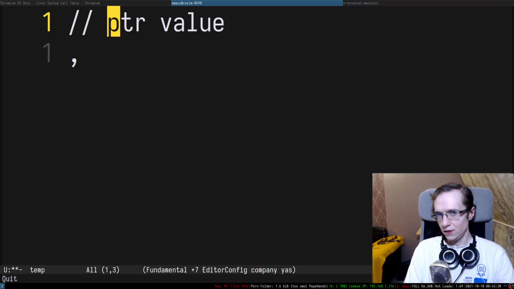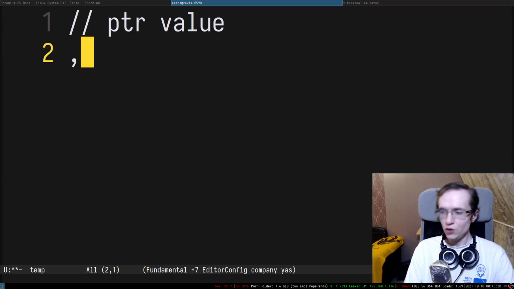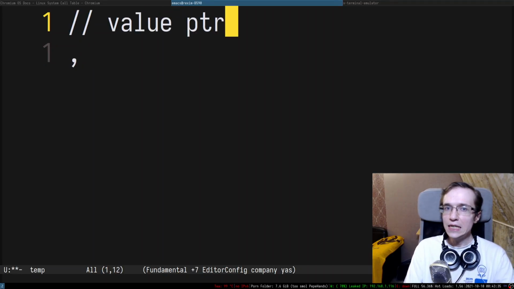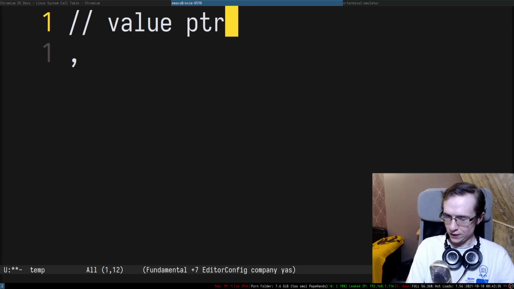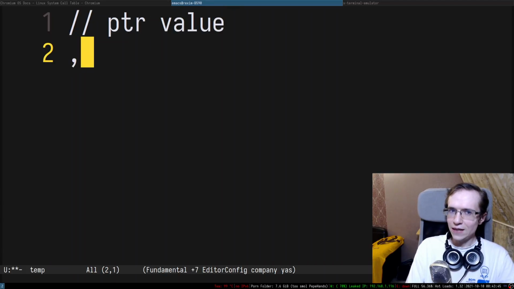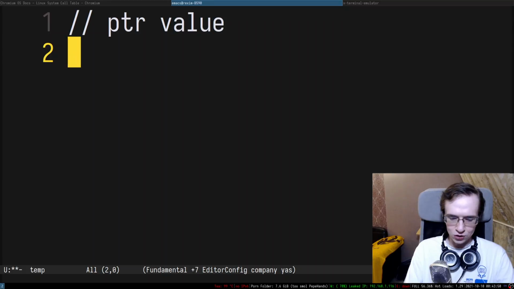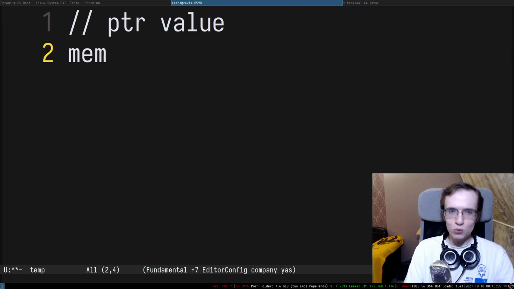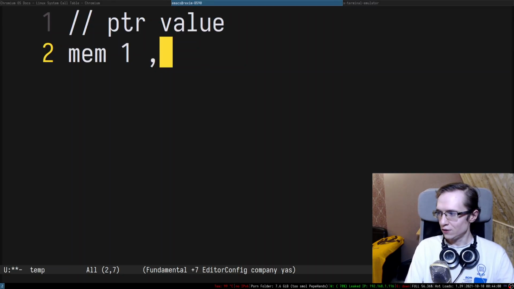Then later, I discovered that the fourth store operation actually takes the arguments in a different order, right? And I thought, should I change it? I'm not sure if I should change it because I kind of like this order, because that order allows me to do the following thing where I can just use mem, right? So I push the pointer to some memory, then I push value 1, and I just store that value there.